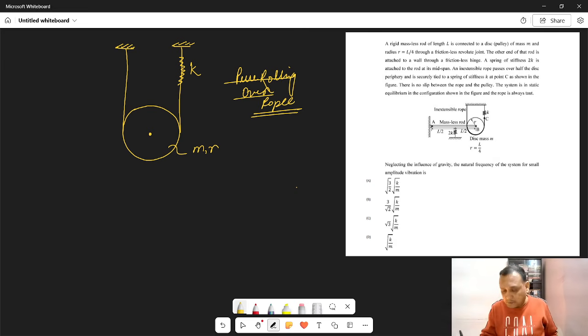The pure rolling condition exists. If the pure rolling condition does not exist, obviously there would be no natural vibration question, because otherwise energy will be lost due to frictional losses. In pure rolling, friction is present but still there is no energy loss. That's why the pure rolling condition has to be satisfied.